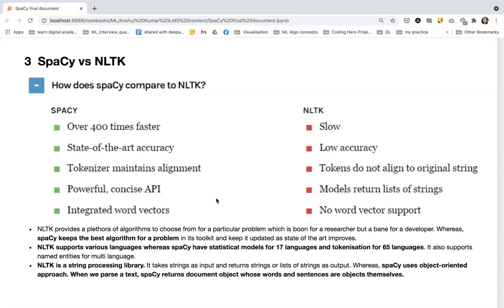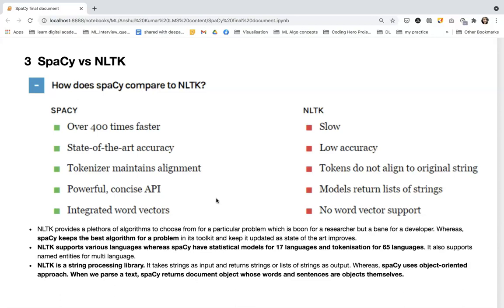That is a huge task. And one more thing, it only splits text by sentence without analyzing the semantics behind that. So these were some limitations of NLTK. That's why NLTK is not preferred over spaCy.